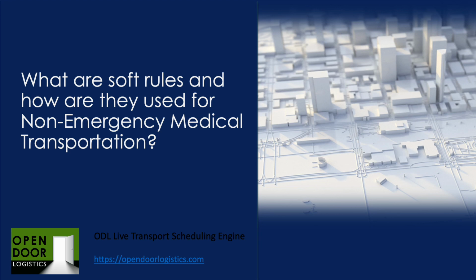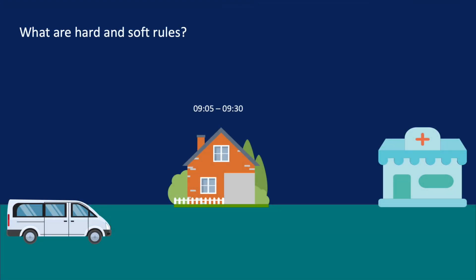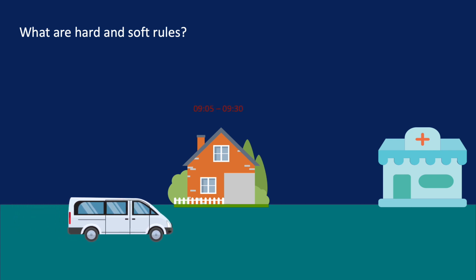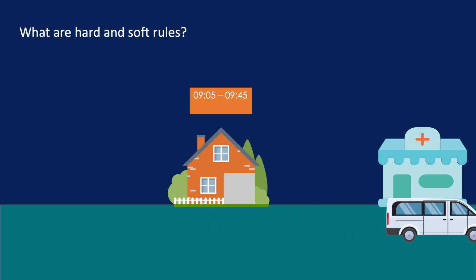Our focus today is on the use of soft rules in transport planning, particularly in non-emergency medical transportation. In most transport planning scenarios, the planner has a set of hard rules that must be followed, for example, time windows. Most planning tools are not permitted to break these rules, and this would be the expected and desired behaviour, even if stops remain unloaded. However, there may be operational scenarios where a degree of flexibility regarding some rules may be needed, for example, time windows, in order to load all jobs.